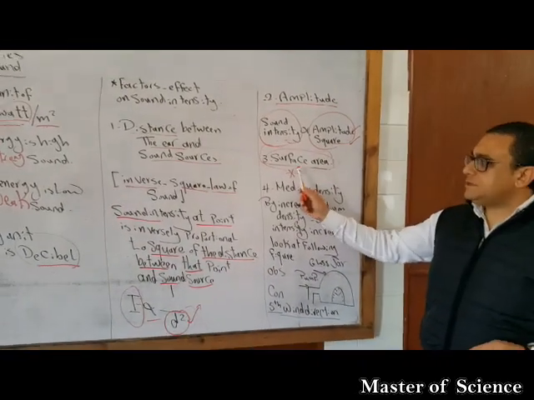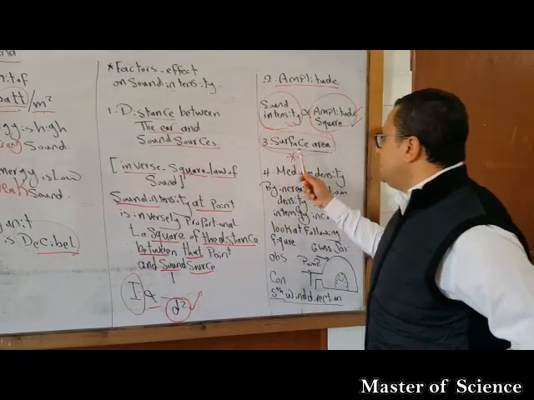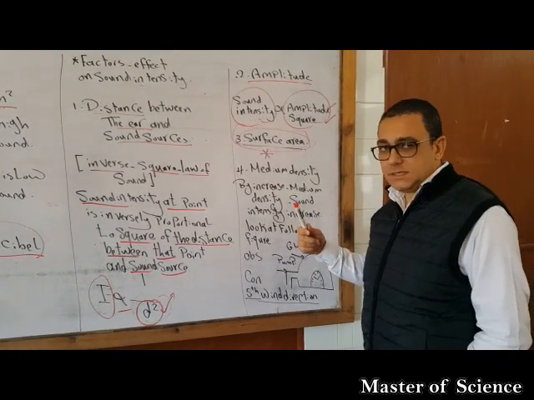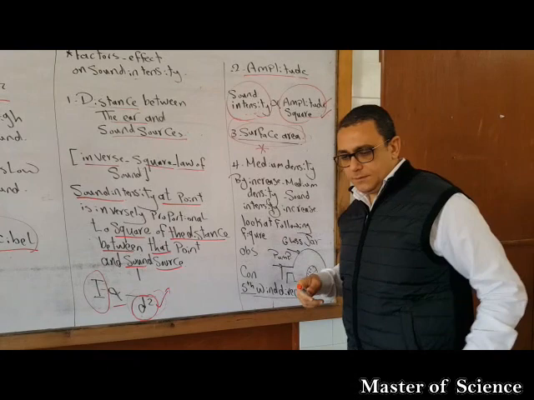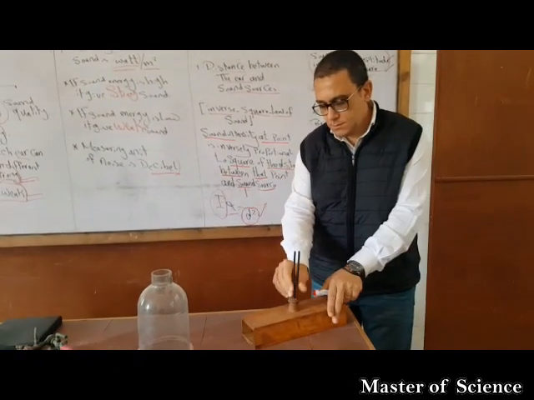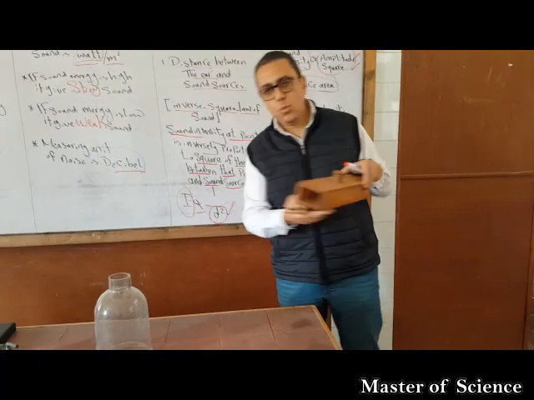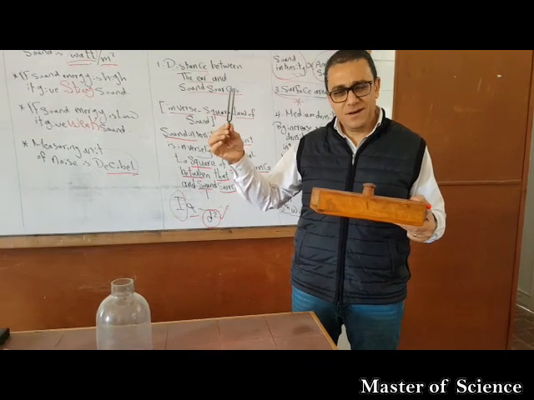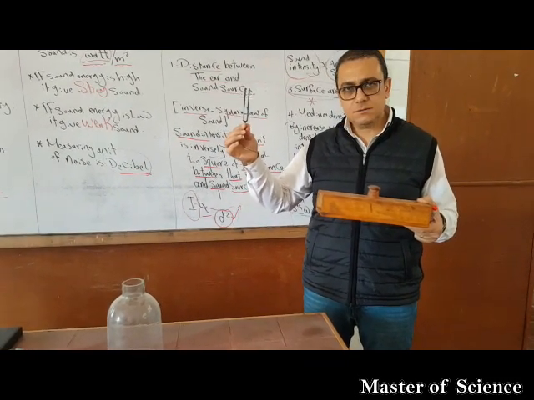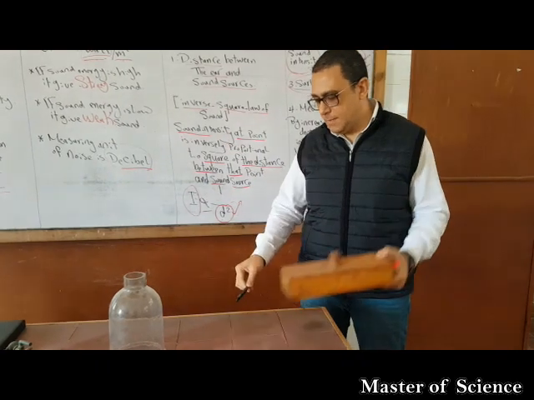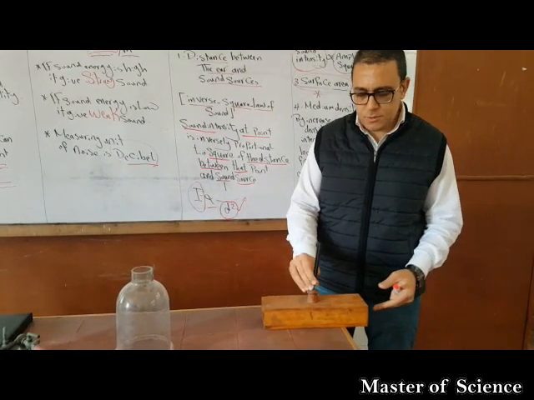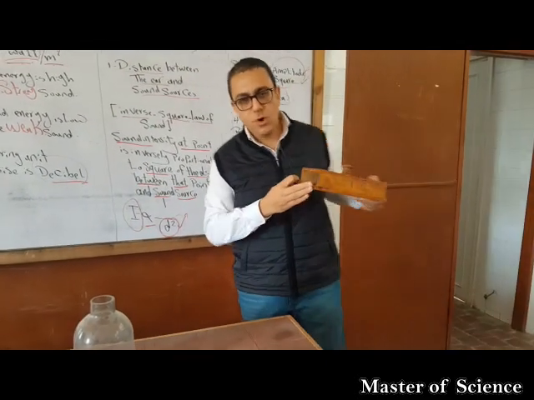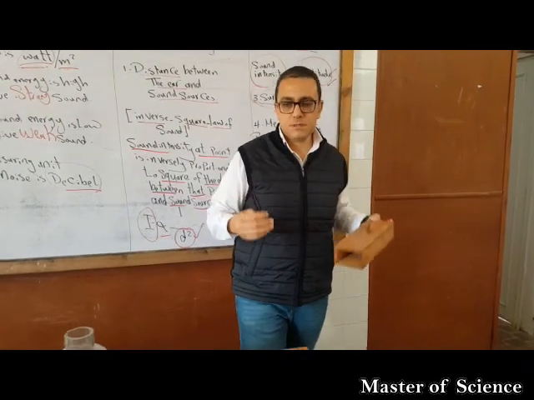Okay. The third factor affecting the sound intensity is the surface area. Logically, by increasing the surface area, the sound intensity increases. For example, if we fix a tuning fork on this wooden box, in the first case, it's very hard to hear this sound. It's not strong enough. But if we fix it on this box, the sound is louder and stronger. Why? Because we fix it on a wooden box, so the surface area increases.